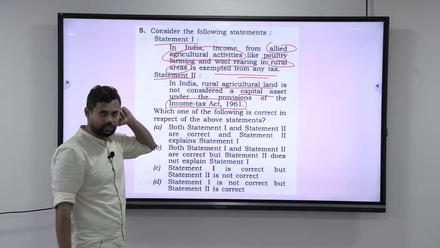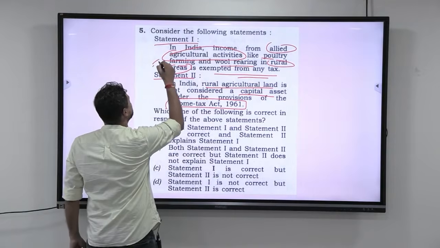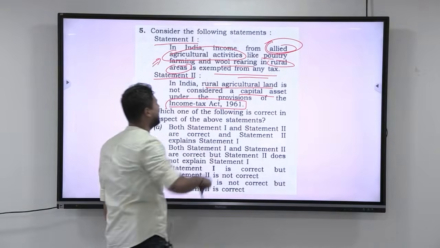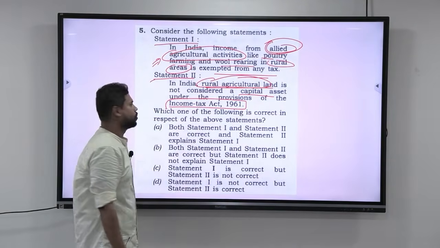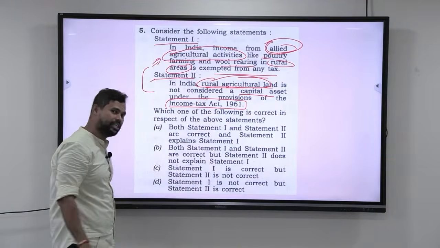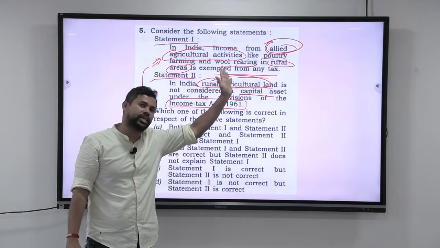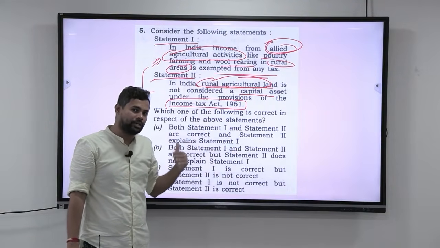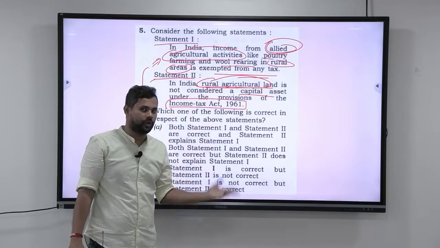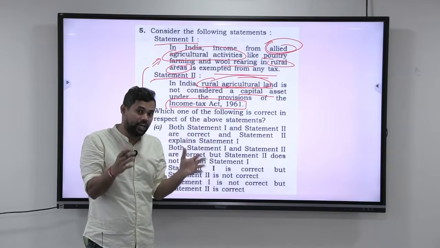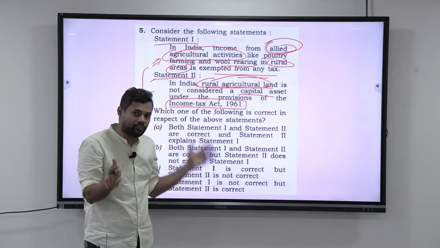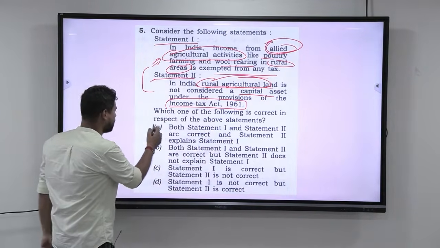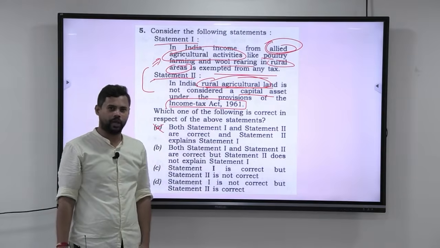By just looking at this, this is talking about the allied sector, and this statement is talking about agricultural land. So, is there a principle of consistency here? One is talking about the allied sector and its income, another is talking about rural agricultural land. So though it is mainly on the broader aspects of agriculture, inside there is no consistency. They are talking about two different things. So this statement can never be correct. I hope you are understanding this.